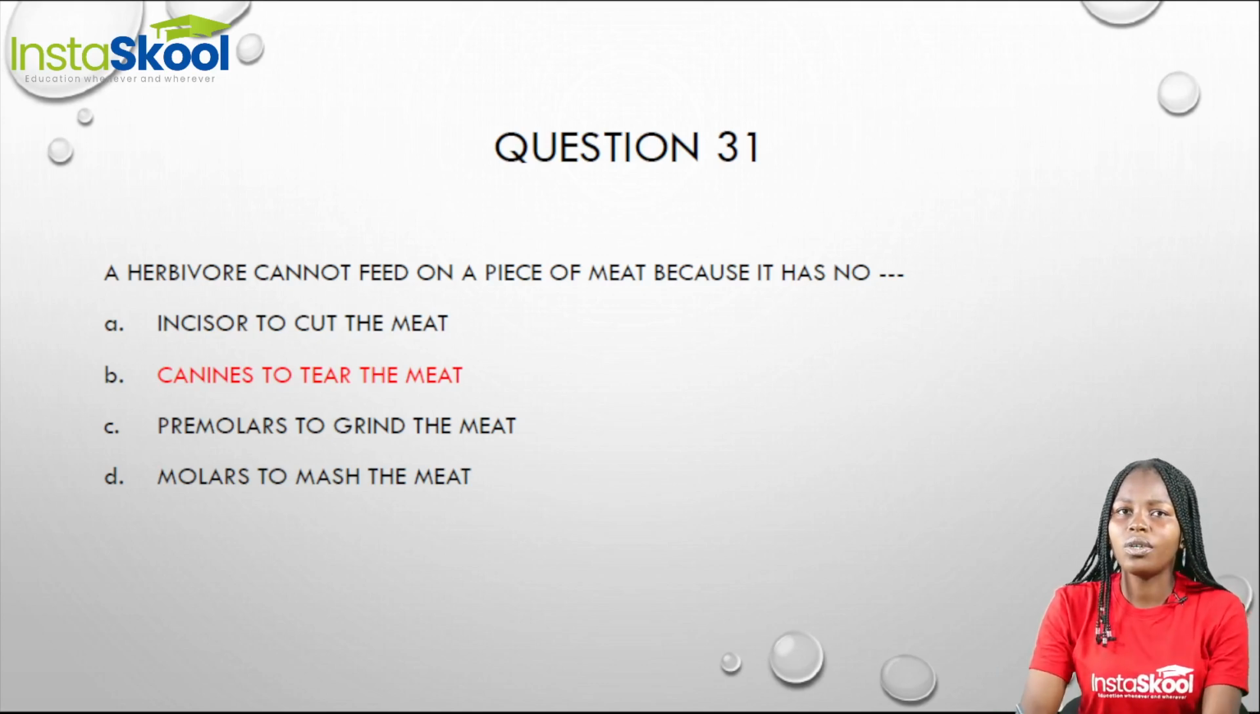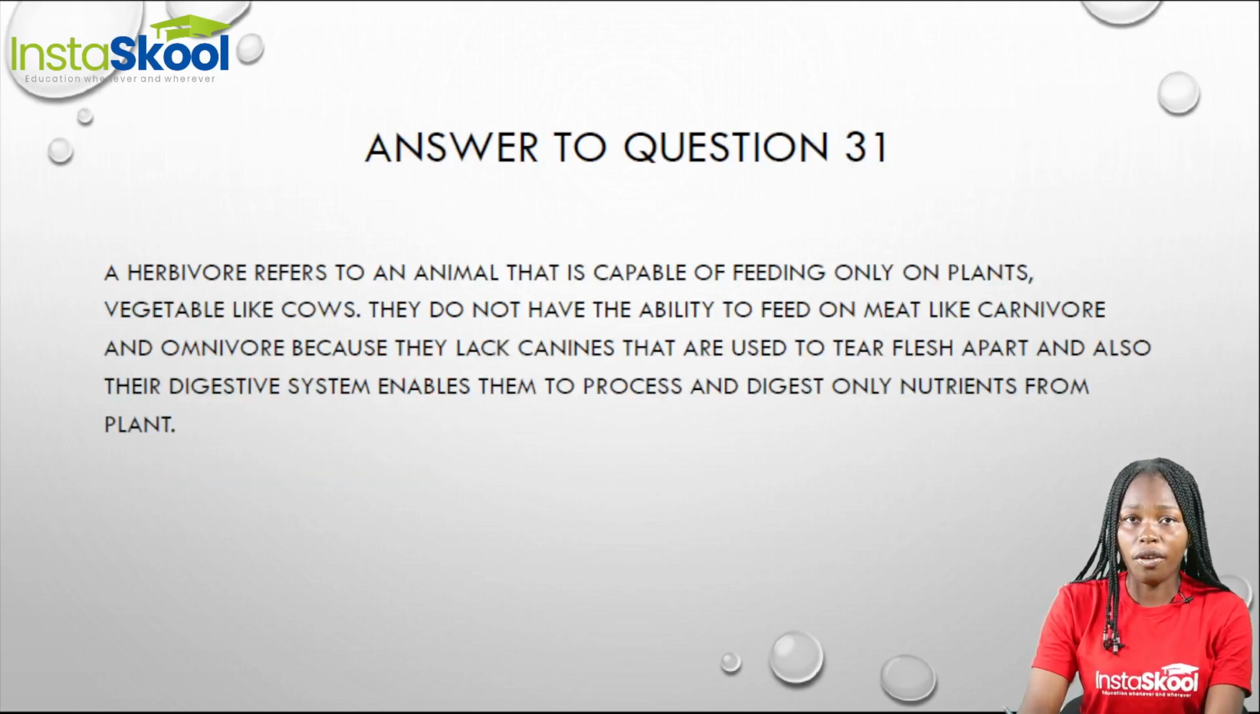Now, before we proceed, what is a herbivore? A herbivore refers to an animal that is capable of feeding only on plants. These animals can feed on vegetables, grass, and so on. For example, cows. Cows have the ability to feed on grass and plant products, but they cannot feed on meat like carnivores and omnivores. And why is this so? This is because they lack canine. This canine is used by carnivores and omnivores to tear flesh apart.